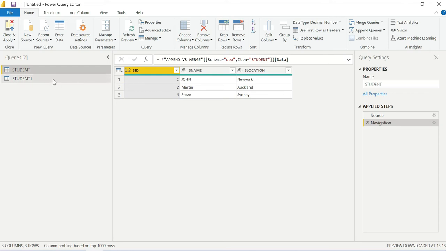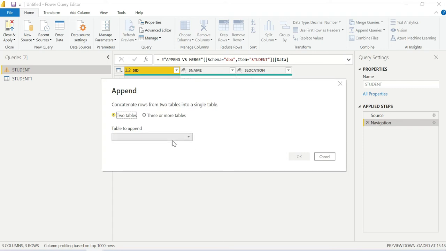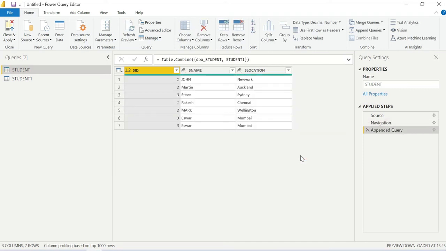Let's check. In this table there are two duplicates. Similarly, I'm using append queries, adding student one. If you see here, two rows. This is the appended query. I've added two rows into my table. This is not removing the duplicates. So append query allows duplicates, similar to union all.